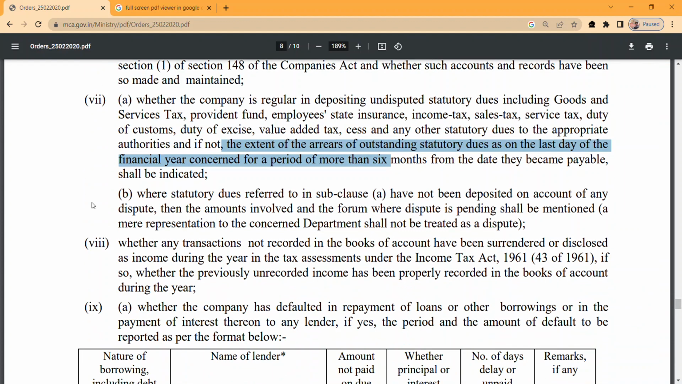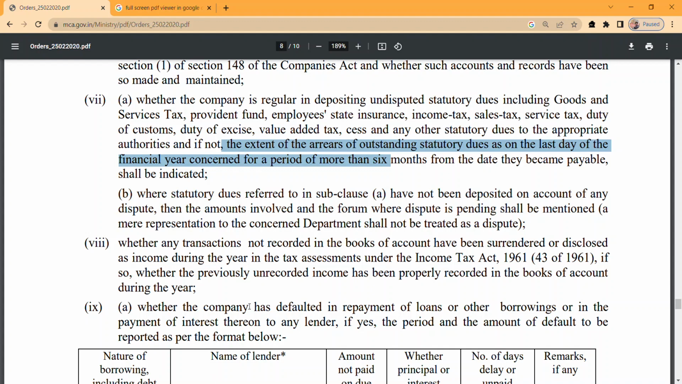Coming to point number 8. Whether any transaction not recorded in the books of account has been surrendered or disclosed as income in the assessment under the Income Tax Act, 1961. Is there any unrecorded, undisclosed transaction which has been disclosed? We need to specify that transaction and its details.